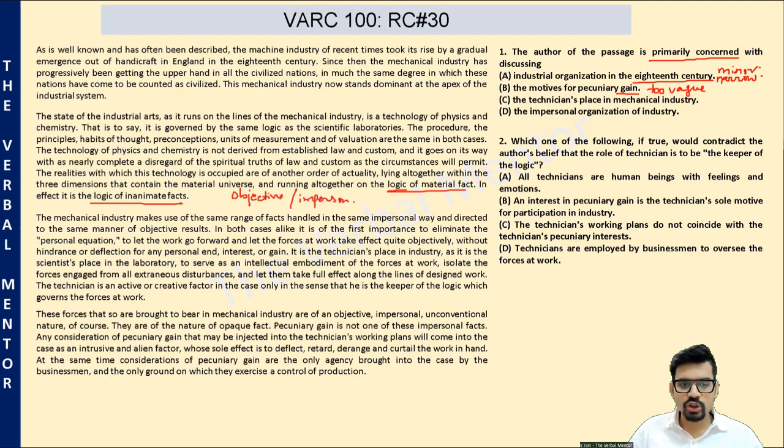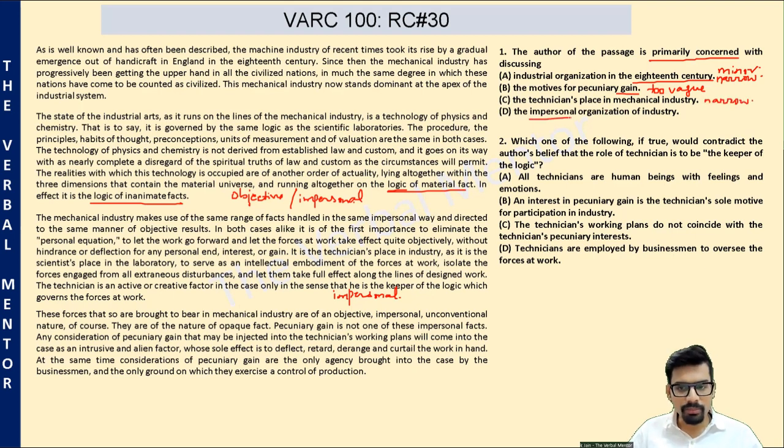It should ignore the spiritual laws and customs. And again, the technician should also ignore personal feelings, personal emotions, and he should be unbiased and impersonal. He should keep that logic going. So the technician is just one part of the discussion. It is not the primary purpose of the passage. As such, a tempting choice, but narrow.